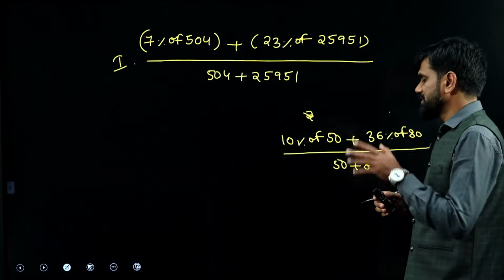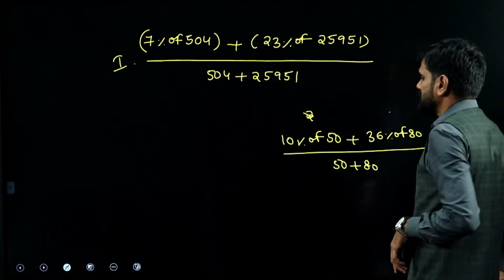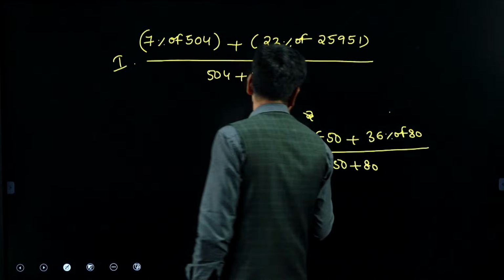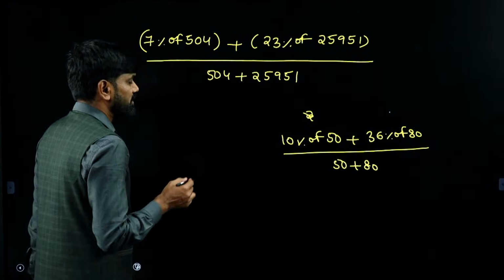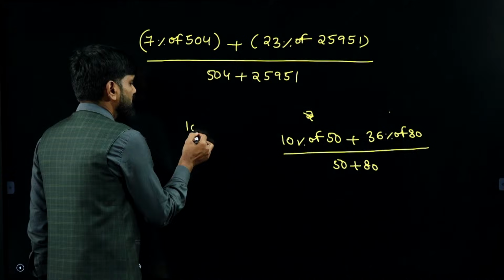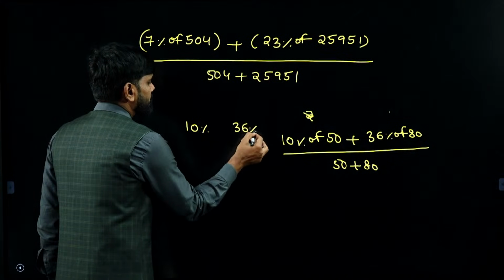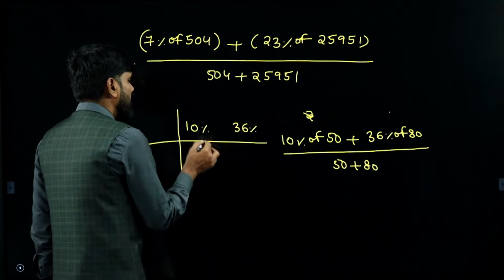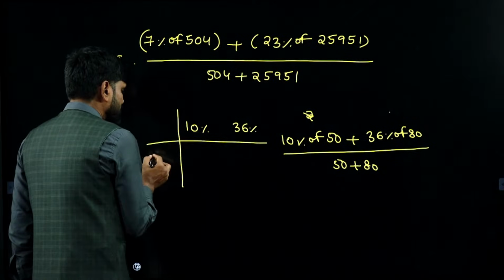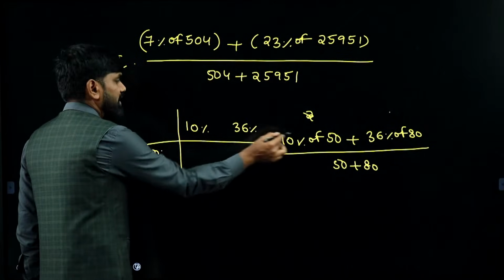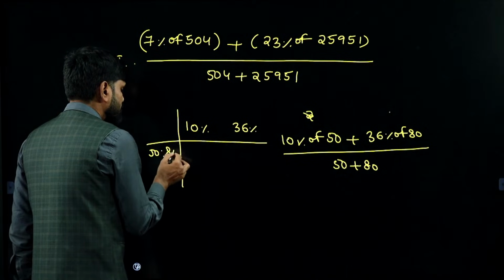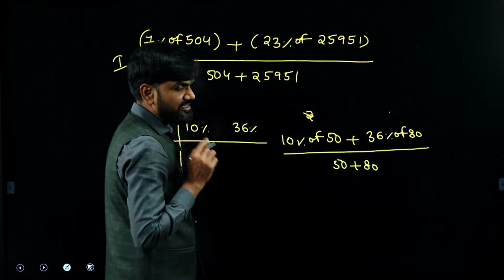By allegation you keep in mind these percentage values. We are having one 10%, the other one is 36%. On 50 there are 10%, on 80 I have 36%. Now just remember only one thing.